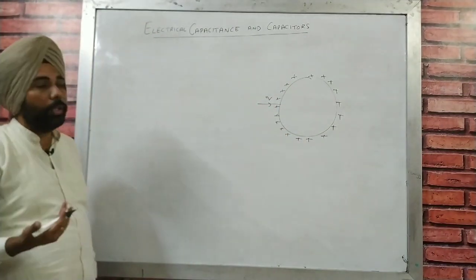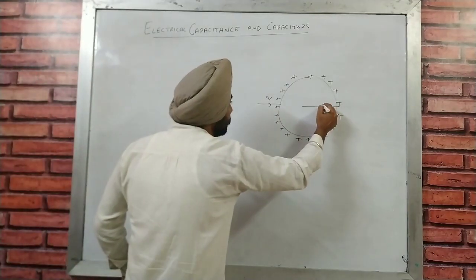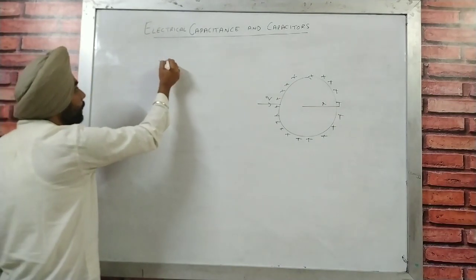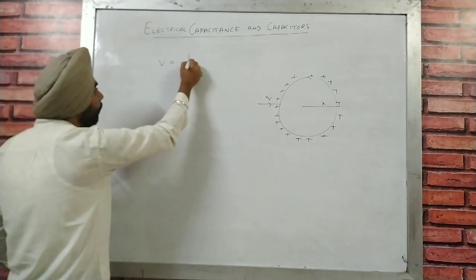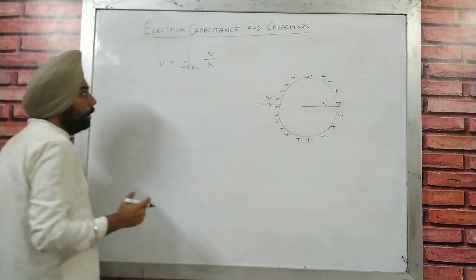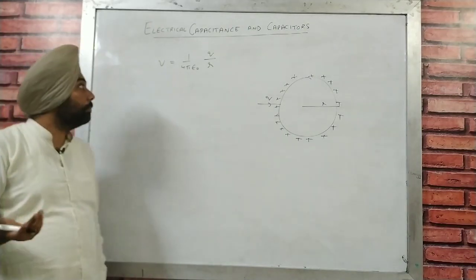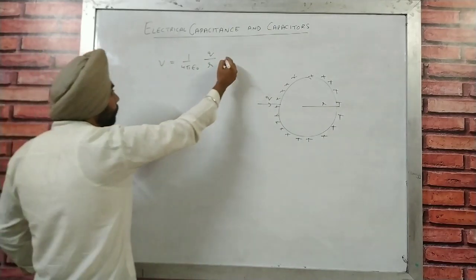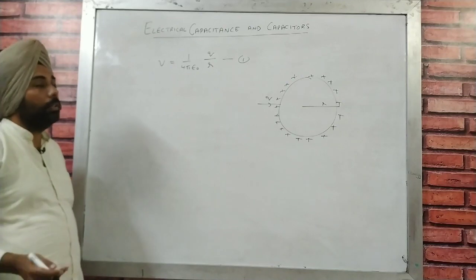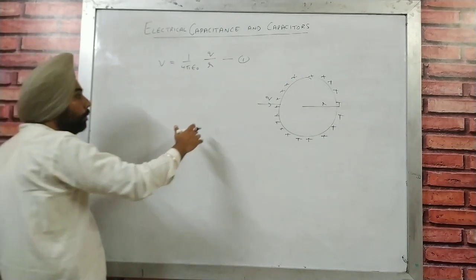Now, how can we make a formula out of that? For spherical conductor, if R is the radius here, we all know what is going to be the potential. The electric potential is 1 upon 4 pi epsilon naught Q over R, where epsilon naught is the absolute permittivity of free space. So that is marked as equation number 1. Now, what is going to be the another formula, Q is equal to CV?